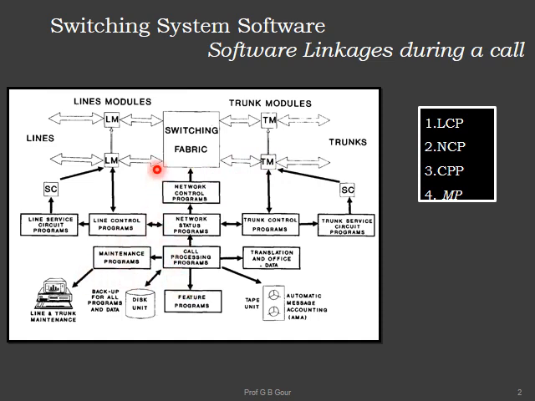Here you have to draw this block diagram and brief about this first. Okay, let us see how. The figure shows a simple block diagram of software linkages during a call. It mainly consists of 3 parts. The central part corresponds to the switching fabric, controlled by network control programs, network status programs, CPP, that is call processing program, and feature programs. You can see the direction, all the things are directly connected to the switching fabric.